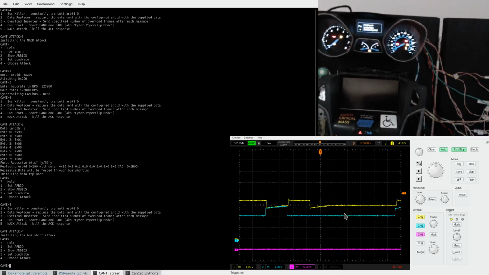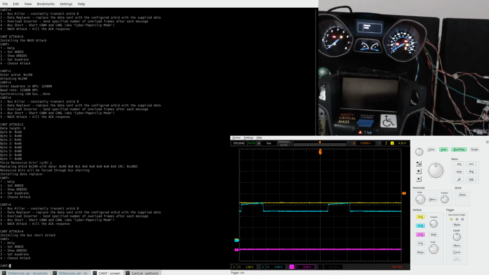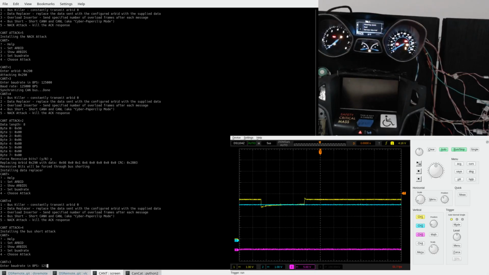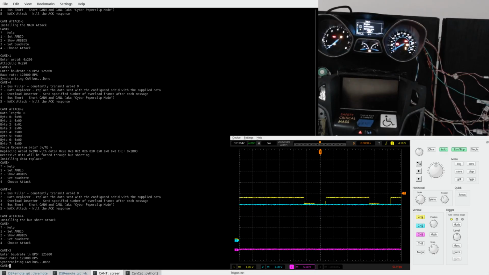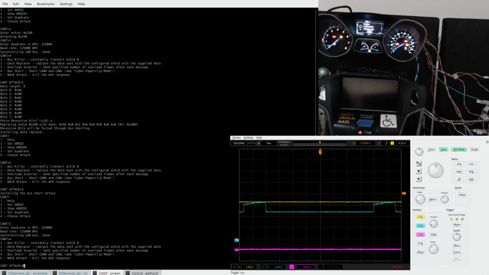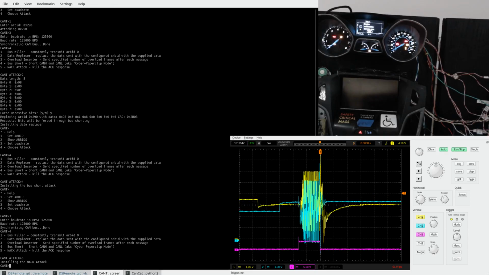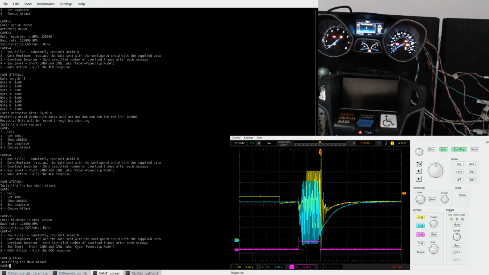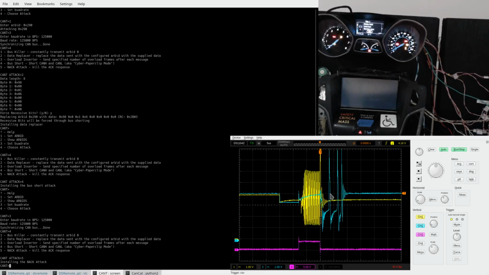The second attack I want to demonstrate is a NAC attack. What the NAC attack does is it tries to essentially clobber the acknowledgement bit that the nodes on the bus are supposed to send back once they properly receive a message. So go ahead and set our baud rate. Choose the NAC attack. And this should, as we see here, this is where the NAC slot should be here on the scope.